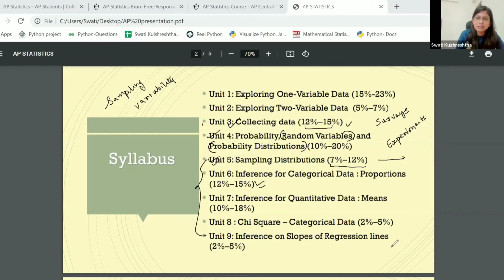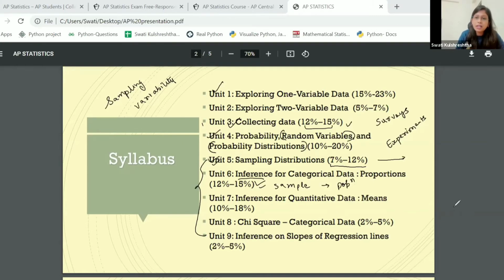The next one is inference, right? So what is inference basically? Inference is again, we're working on a smaller group. Since the start, we took a group, we analyzed it, we presented it with the help of graphs. We tried to understand how we collect that subgroup. But now we're trying to infer things from that subgroup to the population. This is actually the major part because that is what statistics does. It tries to take a subgroup and tries to implement the results from there to a bigger population. So inference is that part of statistics, right? Inference would mean that from the sample, you would now move to the population, right?